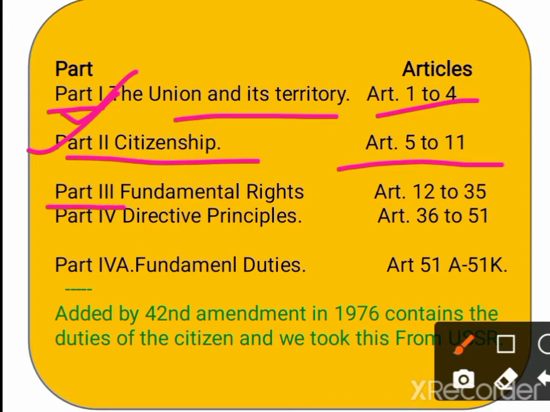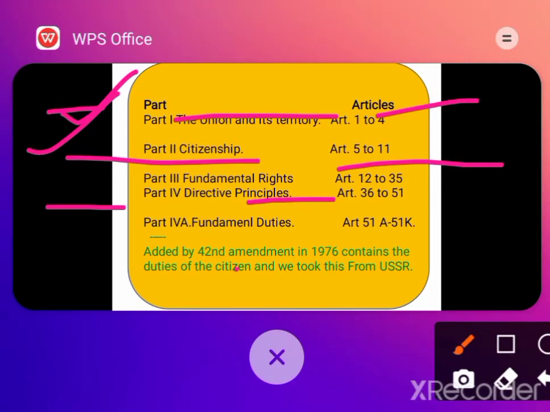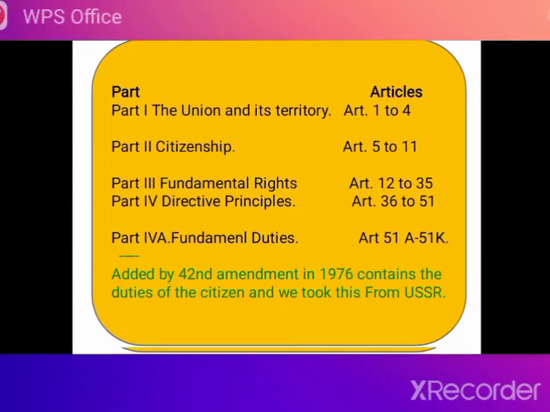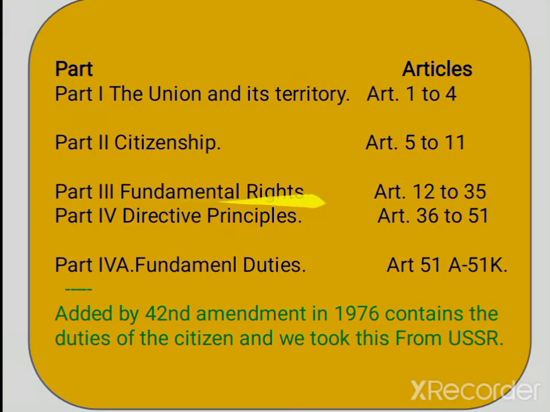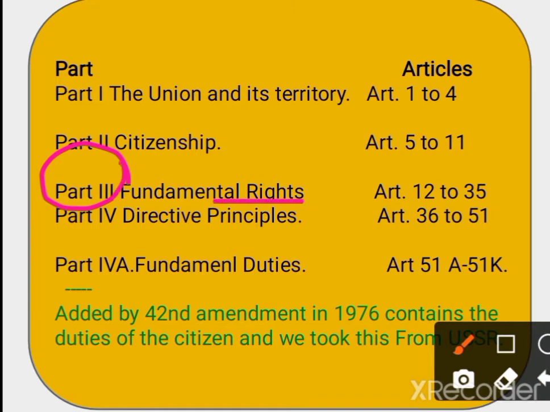Next part 3, that deals with fundamental rights. Here we can recall where we took fundamental rights from. We took fundamental rights from the USA, right? And this part is very important. Part 3 deals with fundamental rights.